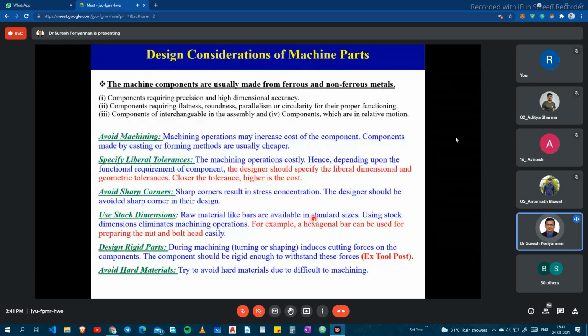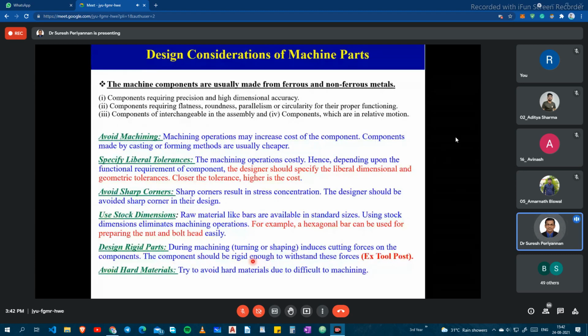Because if you purchase a circular cross section of the rod for the nut also, then you have to go for a machining process to make the hexagon shape. That is a complicated process. So based on our requirement, we have to buy the appropriate shape of the specimen. Okay, and design rigid parts. As I told you, the machining process induces cutting forces on the components. The components should be rigid enough to withstand these forces.